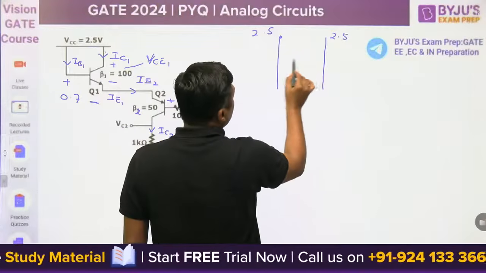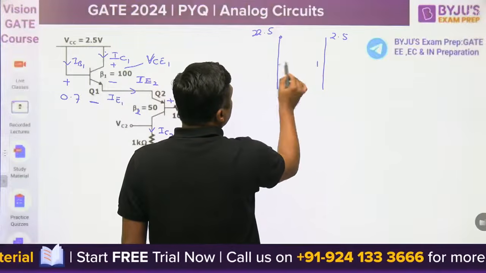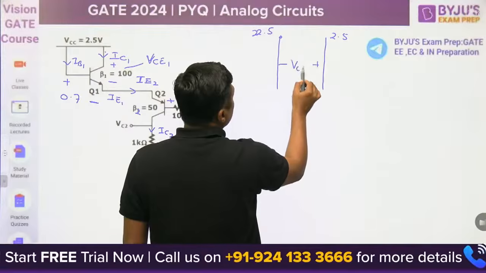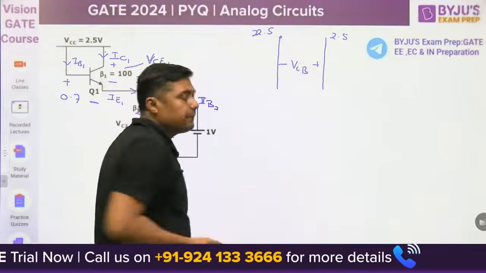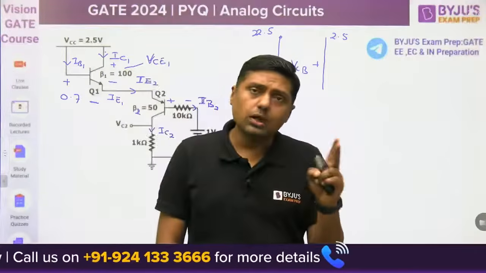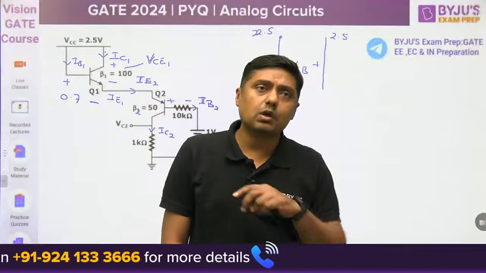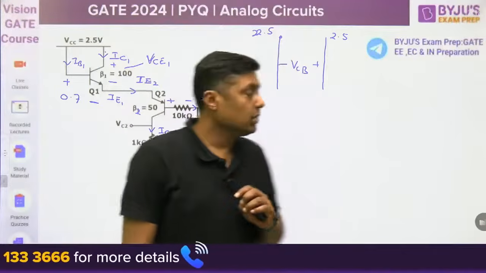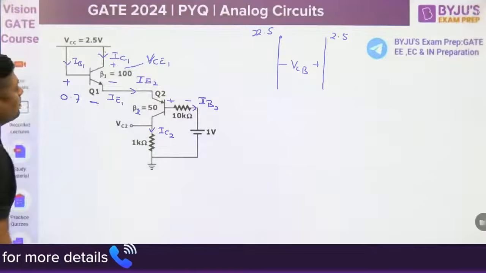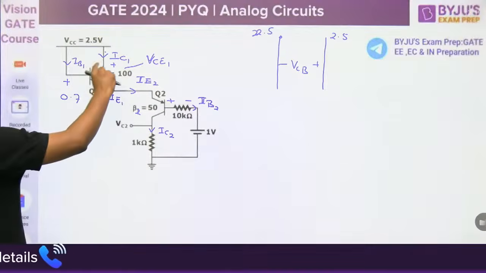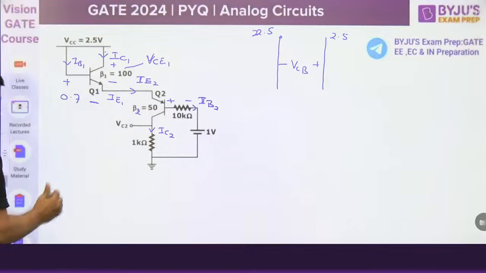So what is the voltage between base and collector? 0. It means it is a short circuit. Both points are connected to the same battery, and that's why I am saying it is short circuited. So VCB is 0. So what is the value of VCE and VBE?